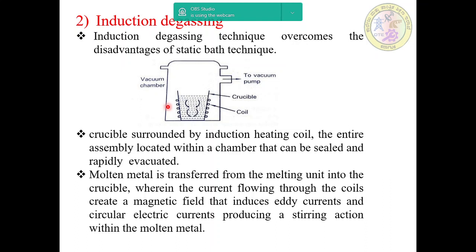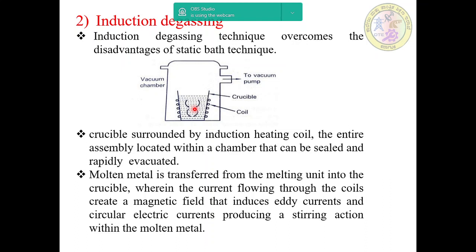The molten metal is transferred from the melting unit into the crucible, wherein the current flowing through the coils creates a magnetic field that induces eddy currents, and the circular electric current produces a stirring action within the molten metal.